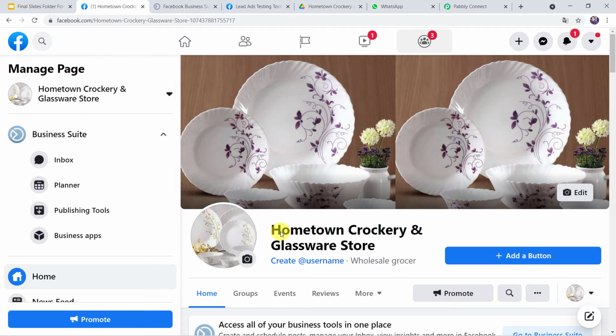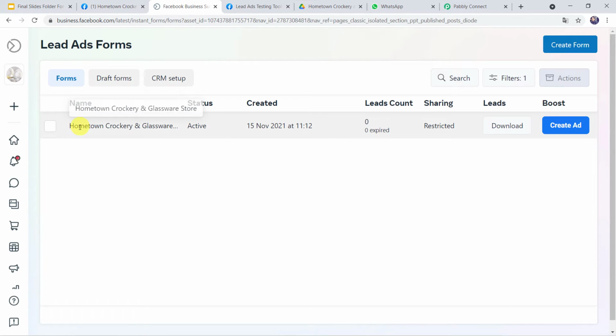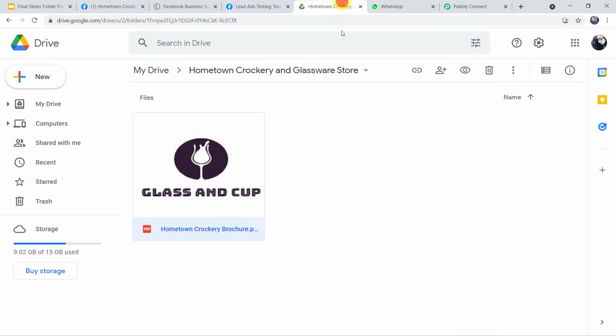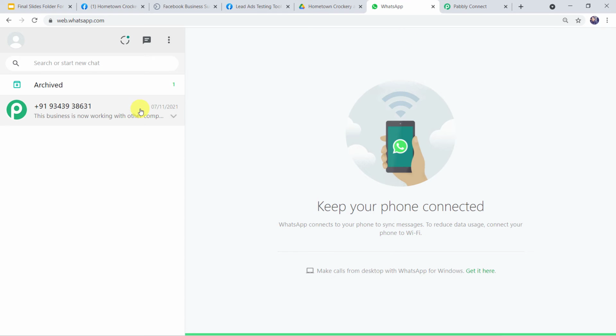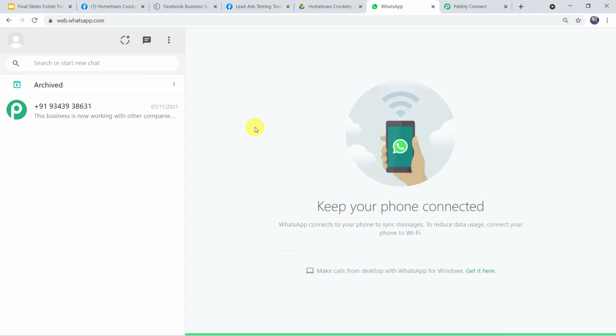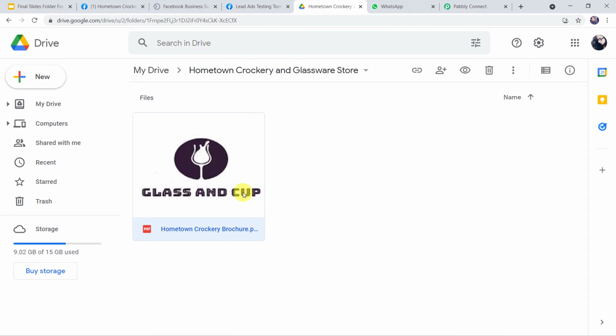So this is the Facebook page named Hometown Crockery and Glassware Store. This is the Facebook lead ad form, and this is how the form actually looks like, where I have asked for the email address, full name and phone number of the customer. This is the Hometown Crockery brochure which I have saved into my Google Drive, and this is the WhatsApp number of the customer. So now I want that whenever a customer fills this particular form, automatically a message is sent on the WhatsApp number of the customer over here along with the brochure which I have saved into my Google Drive.